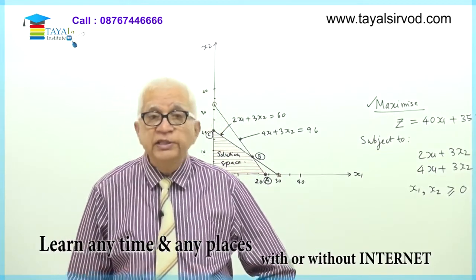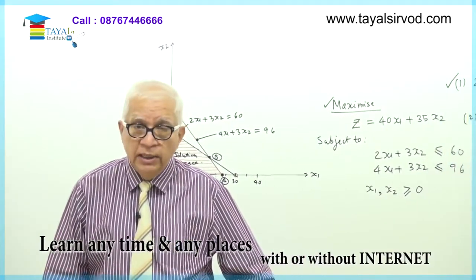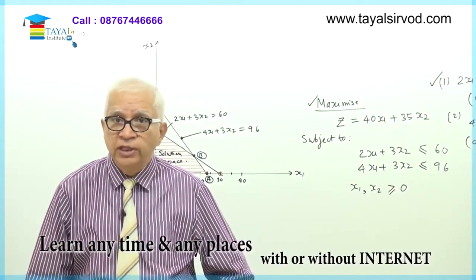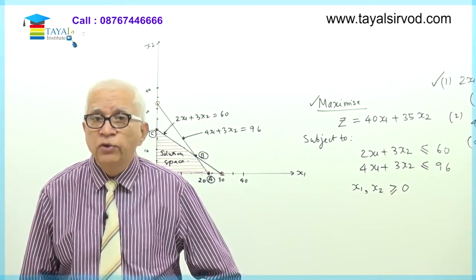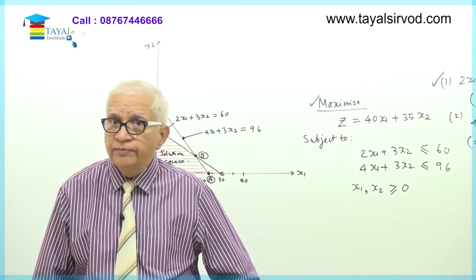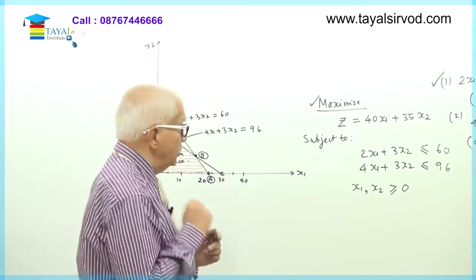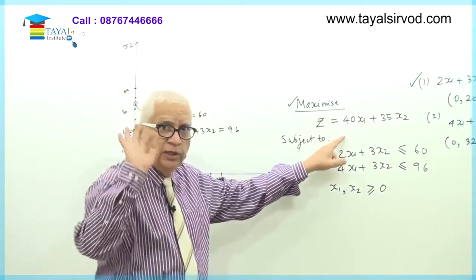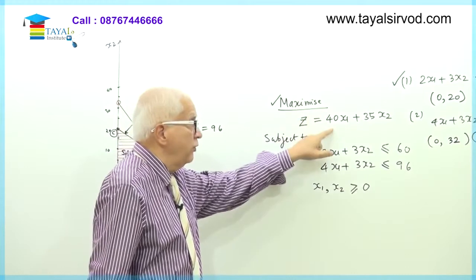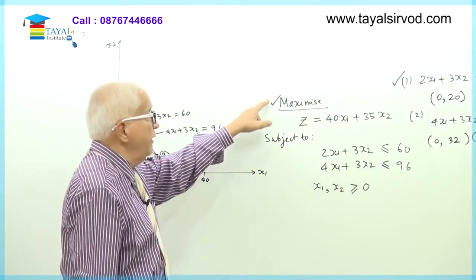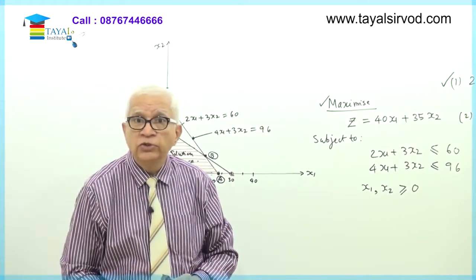Why these 4 points? These are the corner points of the solution space. The solution space was formed as a quadrilateral, and in this quadrilateral any point satisfies both the constraints, but the solution will lie at one of the corner points of this solution space, and the 4 corner points are O, A, B, C. In other words, now I have only 4 possible places where I have to find my solution, and what should that solution be? That solution will be that particular point out of O, A, B, C where the value of 40x1 plus 35x2 will be maximum. So fine, we are very close to the actual solution of the problem.